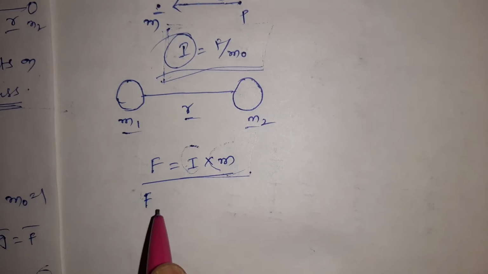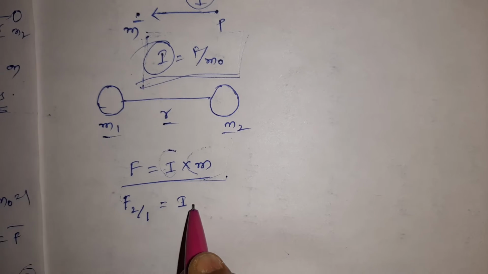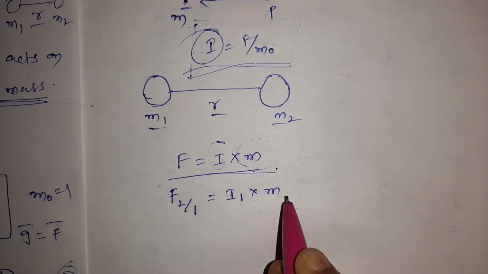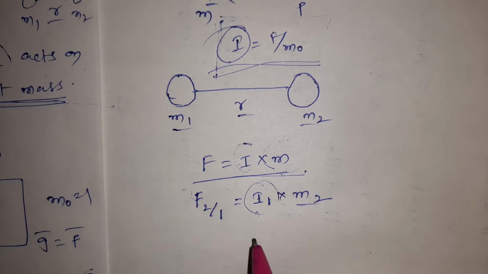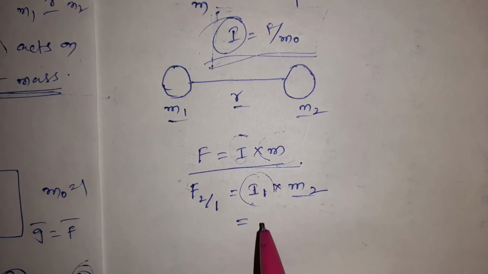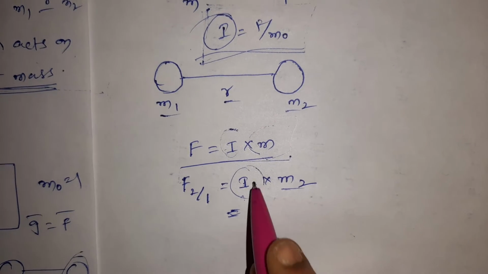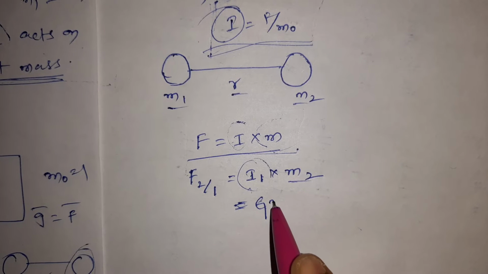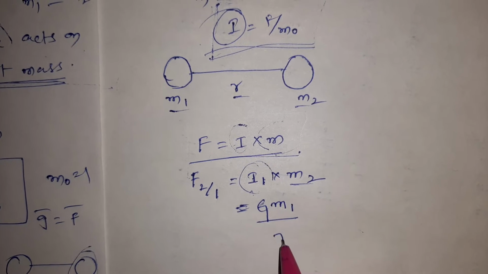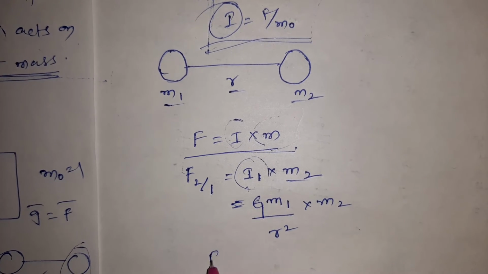The force acting on mass 2 due to mass 1 is equal to the intensity of mass 1 into mass 2. We know that G m1 by r square is the intensity, into m2. This is F21.